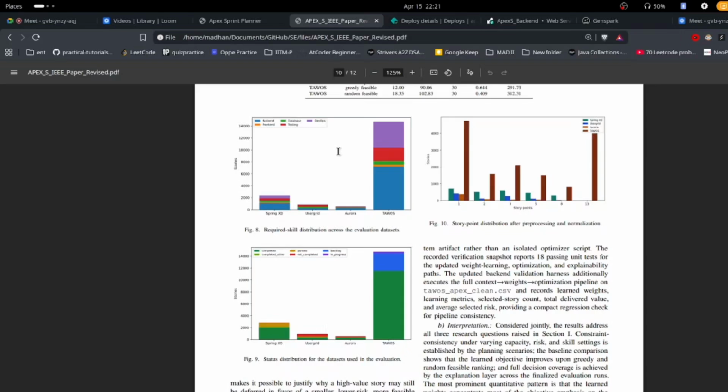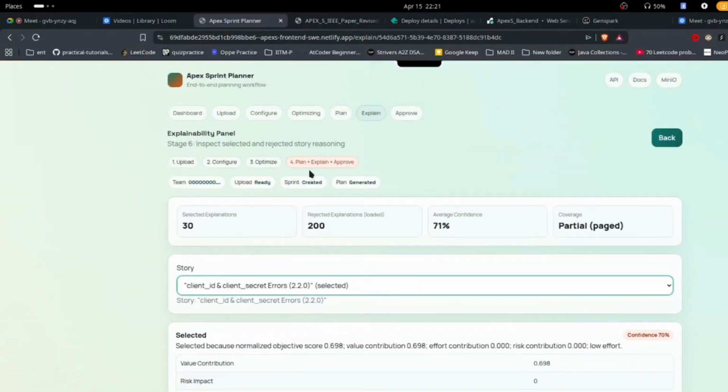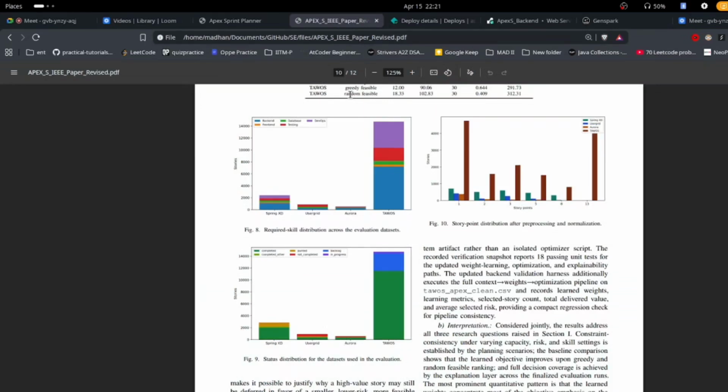And we have learned that the MILP delivered 2.1373 business value units. So we were able to see it on the plan part. Moving on, when capacity was removed, the plan exploded to 3107 stories and 17,443 total value, which confirms the capacity constraint is doing the real work.